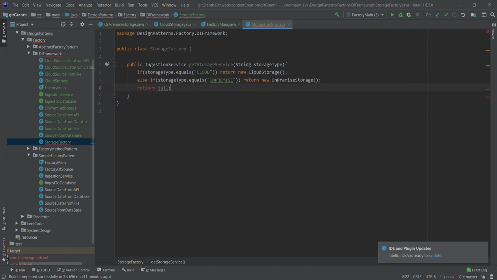Now if tomorrow I have to add a few more things, like new places where I have to ingest my data, as we were discussing during the requirement phase, it can happen that some country will tell us that they want to store the data in their country only, and don't want to let the data go out of the country. So we might want multiple on-premise implementations for different countries, because their storage might vary.